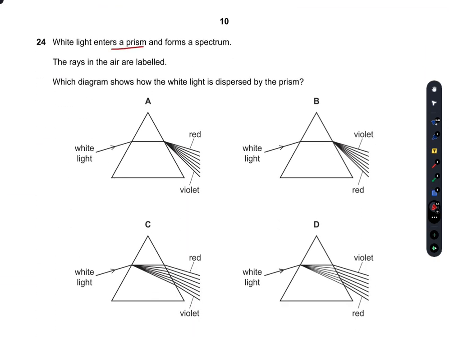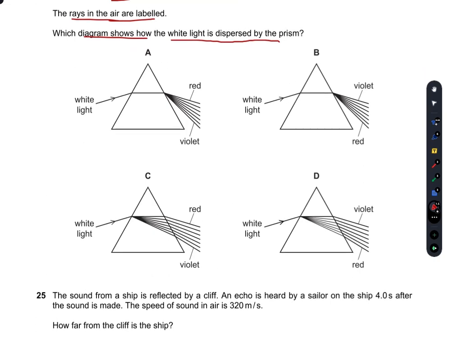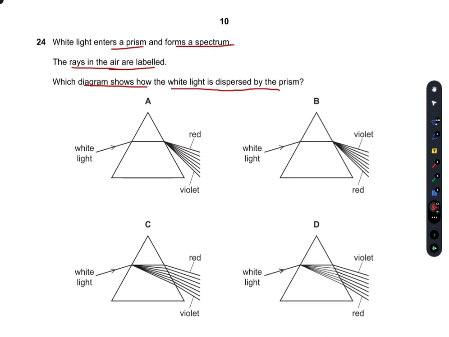White light enters a prism and forms a spectrum. The rays in the air are labeled. So the white light is entering a prism here, and then it is refracted. Which row shows how the white light is dispersed by the prism? In A and B, the white light goes straight through the prism and then starts to spread, which is incorrect.